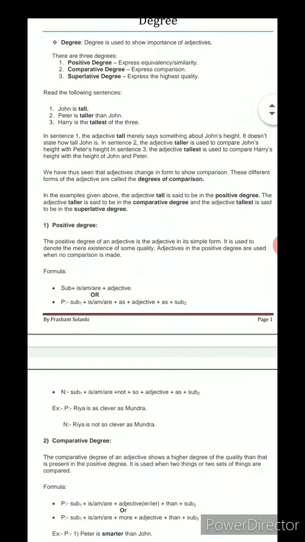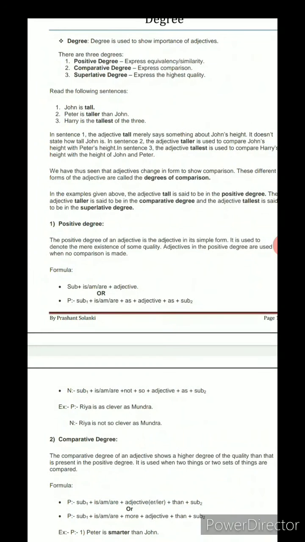First one is John is tall. Here in the first sentence we can see that no comparison is done with John. So John is the superior in this sentence, and no one is compared. It is as it is, and we don't need to compare it with any other person or thing. So it is called the positive degree.